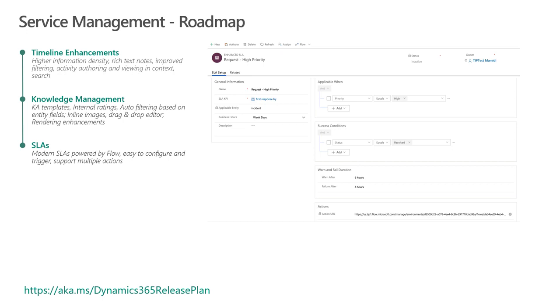There is a big investment around SLAs as well. SLAs will have a lot more flexibility now. The first one is moving of SLA authoring experience to unified based experience. So this will be included within CSH, Customer Service Hub, now with the Wave 2 set of investments. There are additional flexibilities. So one is you will be able to author a flow, and then flows can be used to trigger more actions.